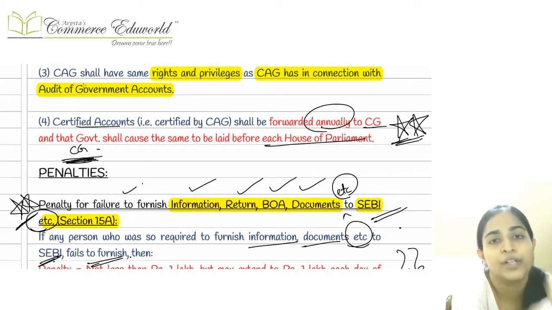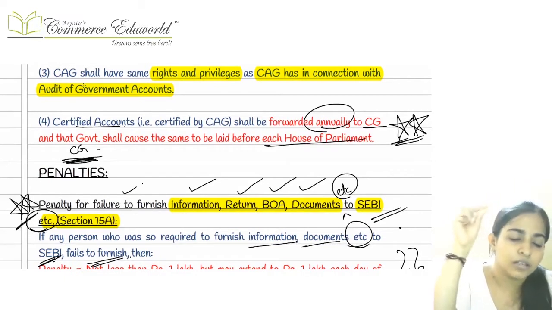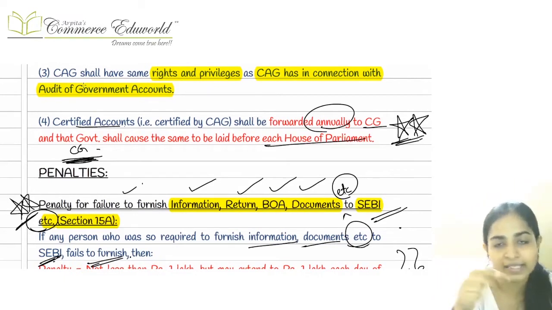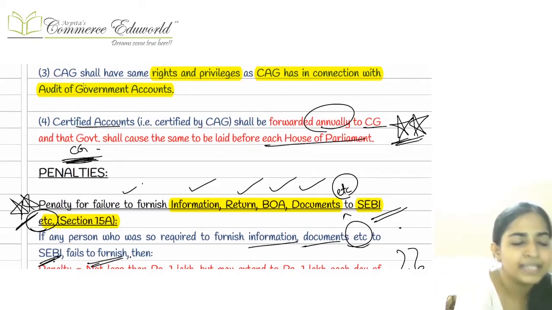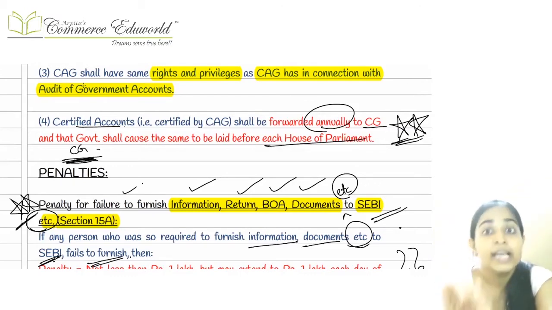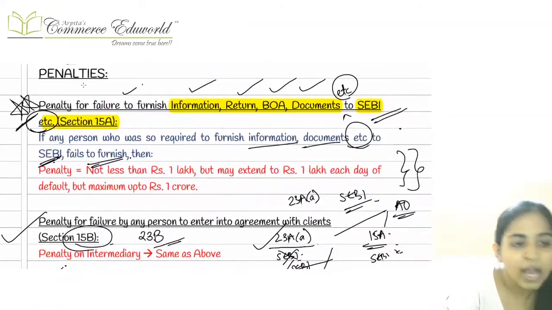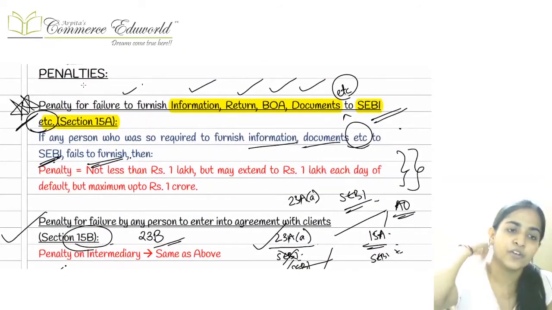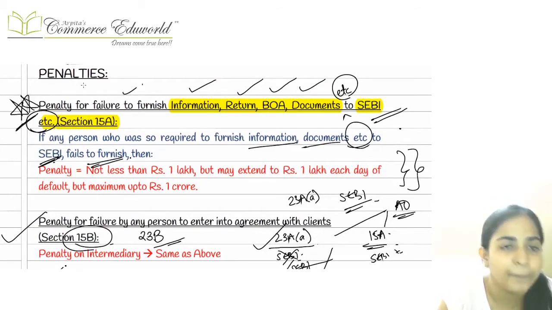It will submit this particular audit report to the... CAG will prepare. It will do the audit. It will prepare the annual report. The audit report, it will go to the SEBI. SEBI is going to furnish it to the CG. CG is going to lay it down before both the houses of parliament, just like it happens in case of your government company. Right, after that we have certain penalties coming up.